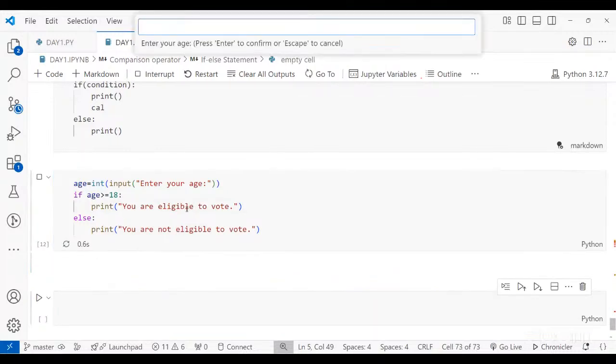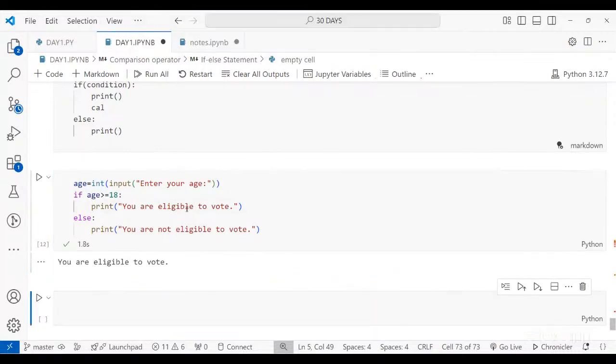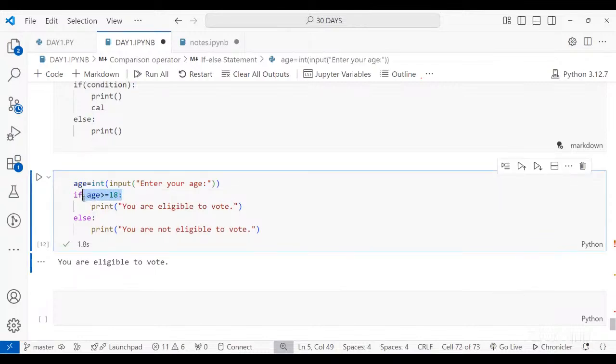If I'm going to run this and I will say 20, then it will say you are eligible to vote, because this is according to this condition that we have written, which is age is greater than or equal to 18, then this is how it should behave.